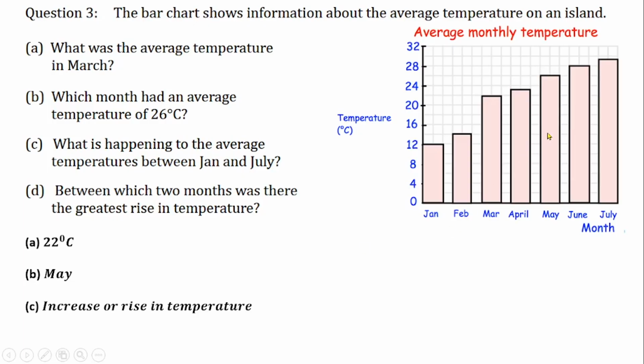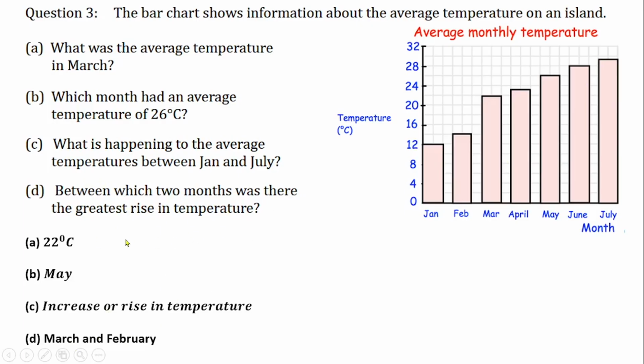Of course you can see between this month and this month, which is between June and July. So between which 2 months was there the greatest rise in temperature? March and February. I think there's an error here. There's a typographical error. It is between June and July, because I misinterpreted the question.